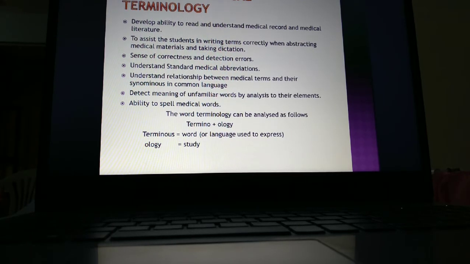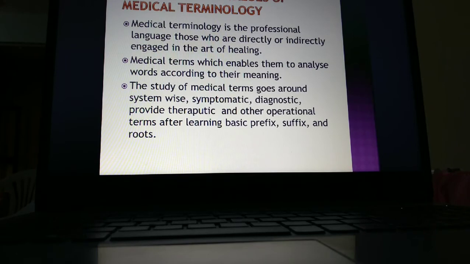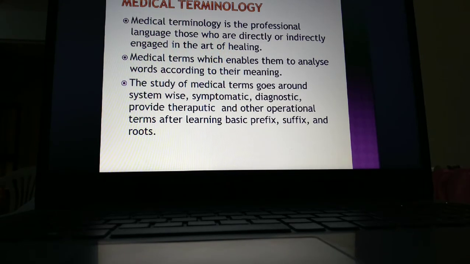Next we are going to see the objectives and values of medical terminology. Medical terminology is a professional language for those who are directly or indirectly engaged in the art of healing. Whoever is working in a hospital atmosphere, whether clinically dealing with patients or non-clinical staff, everyone should know medical terminology and medical terms, which enables them to analyze words according to their meaning. We should know the medical terms according to their meaning and not just like that.